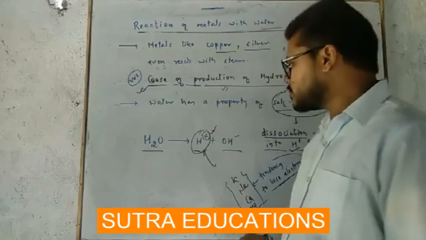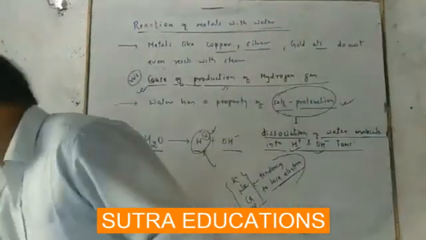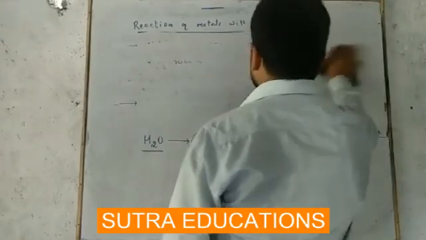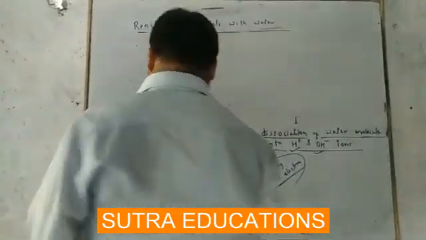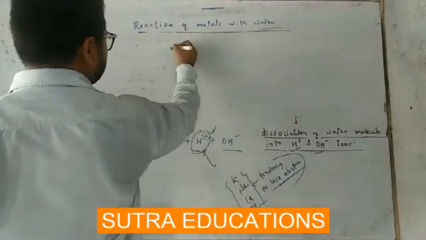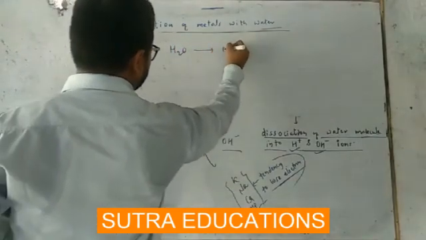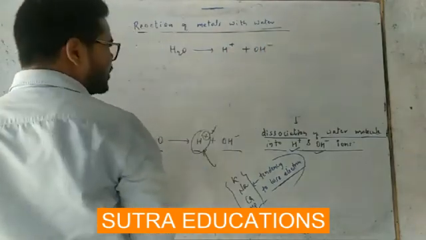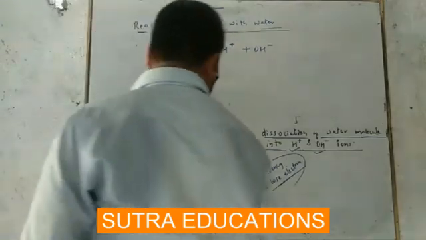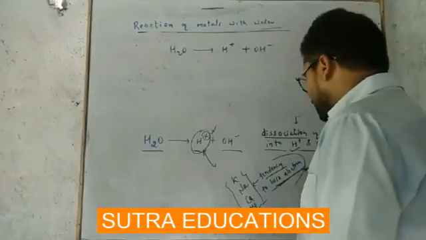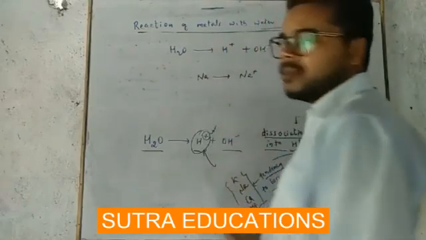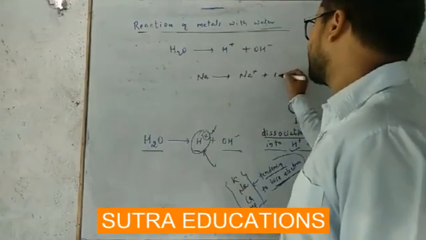So suppose sodium is reacting with water, and I told you water, due to self-protonation, has dissociated into H plus and OH minus ions. Sodium is a highly reactive metal, so it has a tendency to lose electron. So sodium will become Na plus, and it will lose one electron.